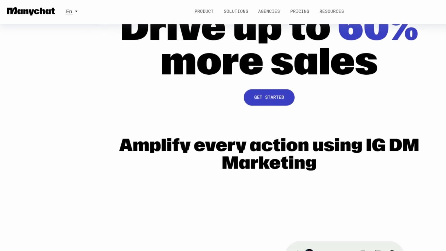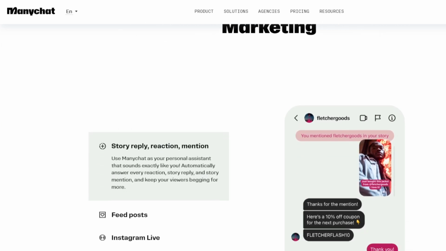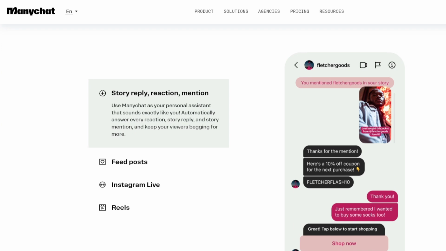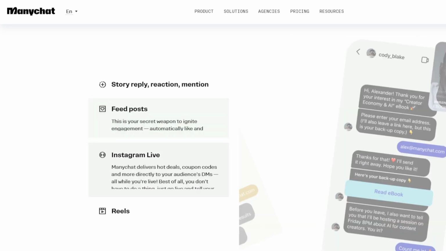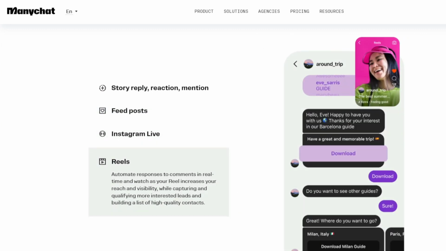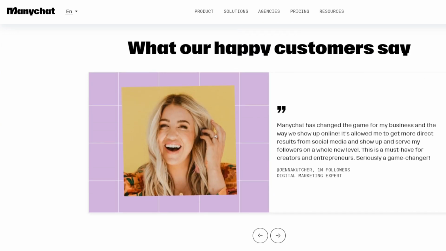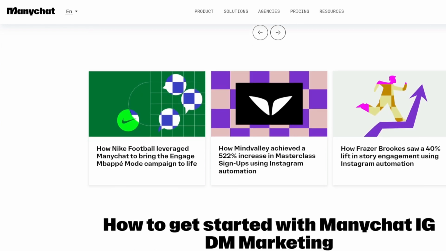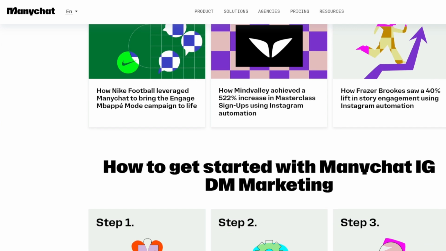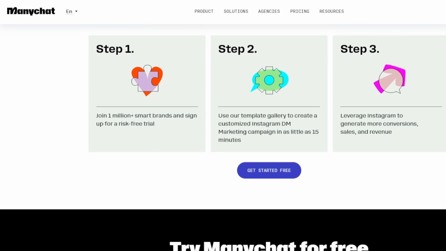The next feature is the lead generation flows. You can create a conversation flow that collects user details like email address or phone number directly in Instagram DMs. It is perfect for growing your email list. And lastly, one of the best features that I love about this tool is the in-app sales. You can integrate ManyChat with your store to let users browse and buy products straight from the DMs on Instagram. You can even showcase your product catalog directly within the chat.